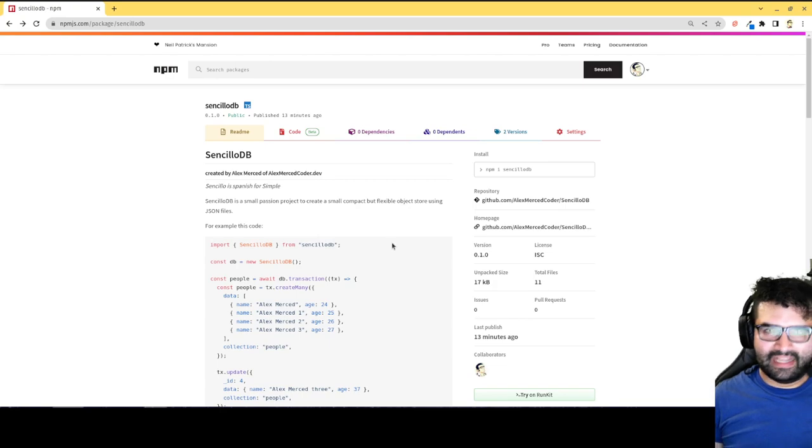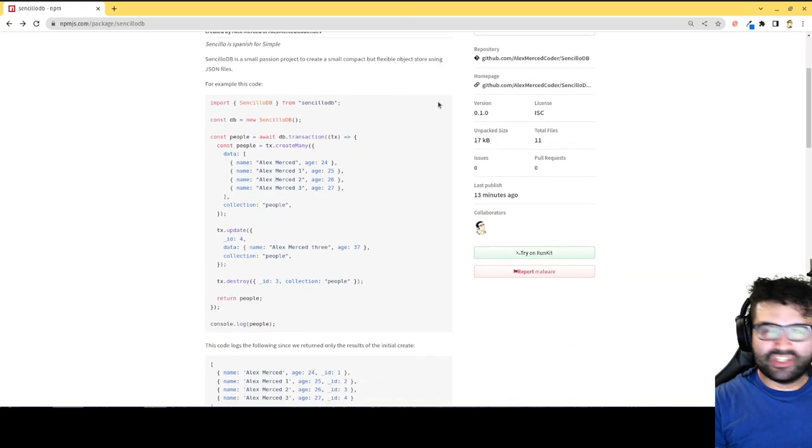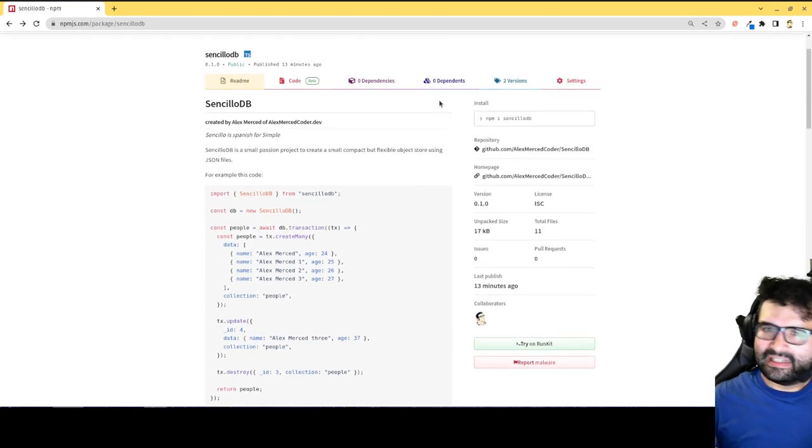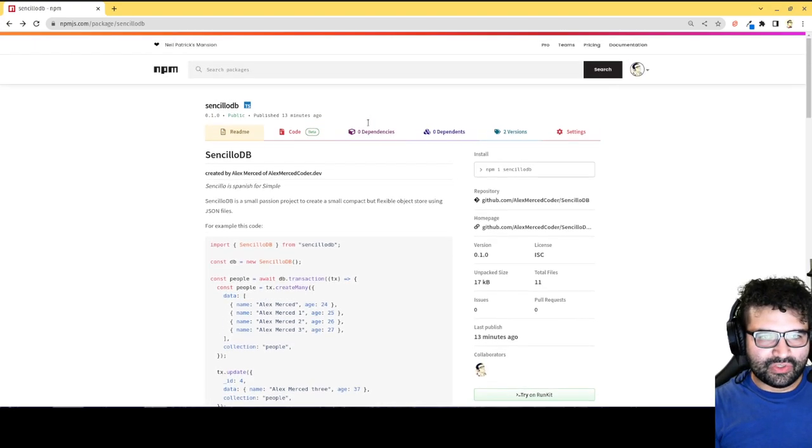It's not meant for big data, but if you're looking to create a quick app that's not going to be handling huge amounts of data, but you just want a database that's easy to work with, no cost because it's just a JSON file. Kind of like SQLite is to Postgres and MySQL, you can think of SencilloDB as that to Mongo and other document databases. Okay, so let's actually show it to you at work.